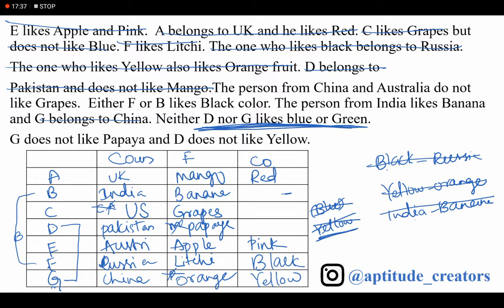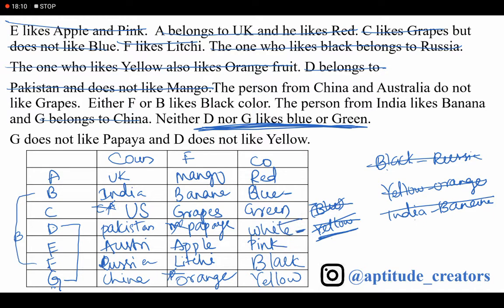I can't take blue here and here, because I can take blue only in box B. Next, D does not like yellow. What is left of the colors is green and white. D and G do not like green, so I can't take green here; C gets green. Next, what about white?